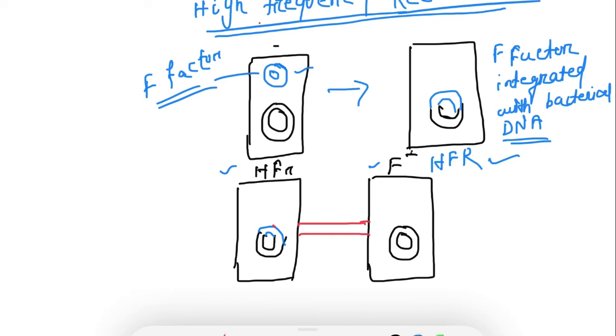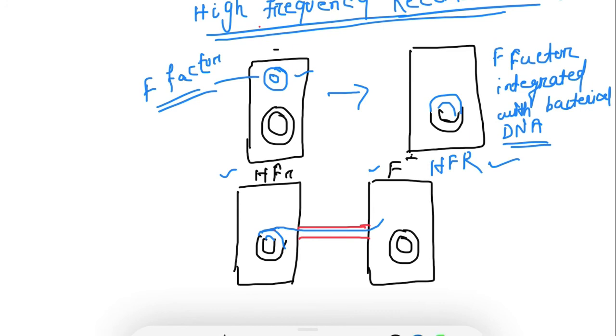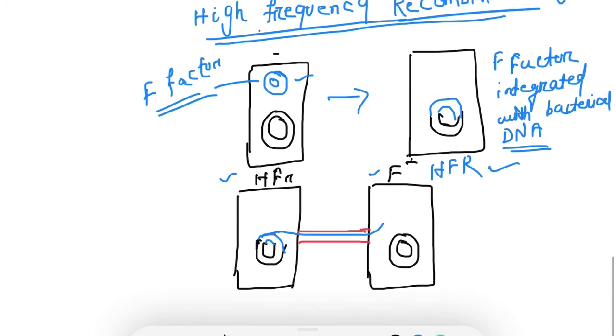Let's say this red dot is the nick, and the F factor starts to move. Now the F factor, or the portion of the F plasmid, will move into the recipient cell. It will start to move from the 5' end of the F factor. Some of the bacterial DNA also starts to move to the recipient cell.